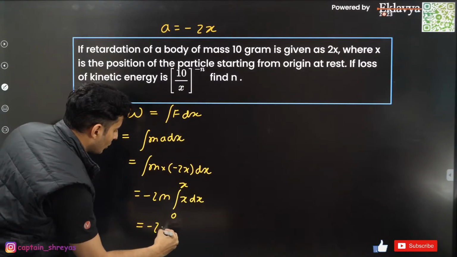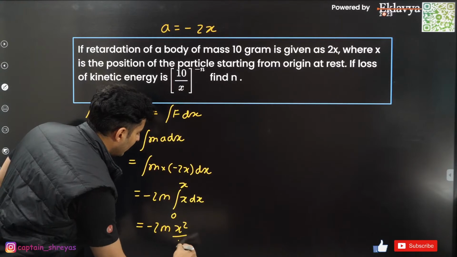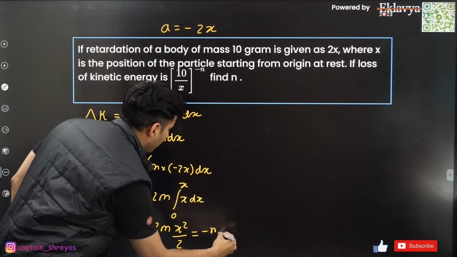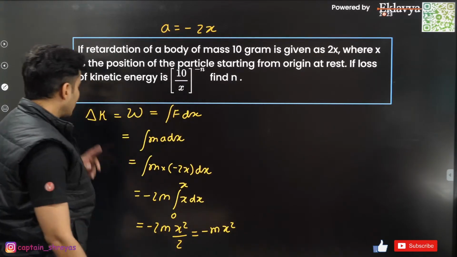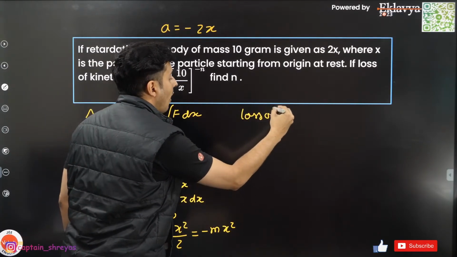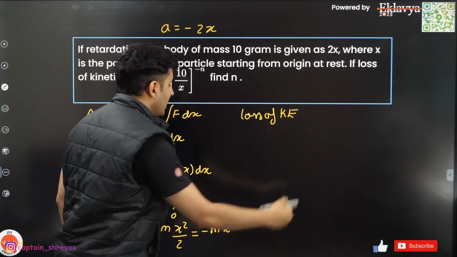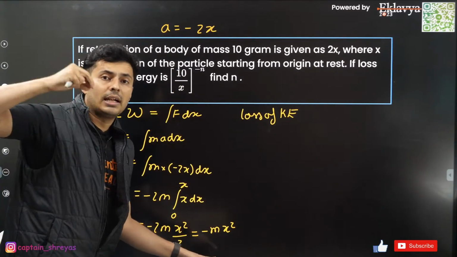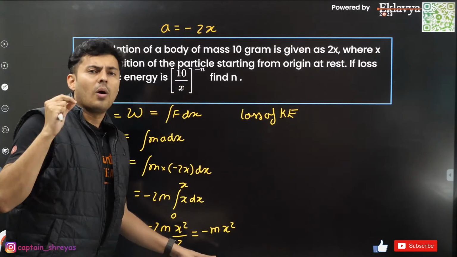So this will be minus 2m x square by 2. So this will be minus m x square. That will be the kinetic energy change. So the loss of kinetic energy, that negative sign indicates that kinetic energy is decreasing or it is lost.